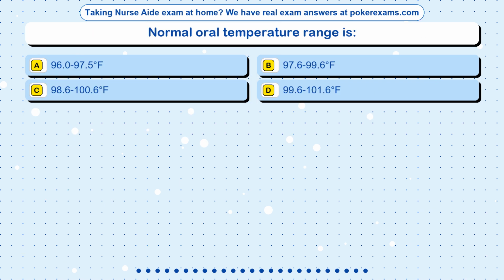Question 2. Normal oral temperature range is: Option A, 96.0 to 97.5 degrees Fahrenheit. Option B, 97.6 to 99.6 degrees Fahrenheit. Option C, 98.6 to 100.6 degrees Fahrenheit. Option D, 99.6 to 101.6 degrees Fahrenheit.